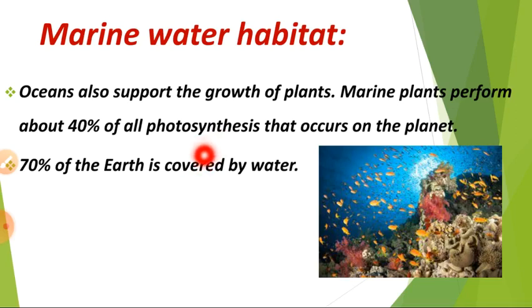So in this also we can see some plants, and we can see some animals like sea horse, jellyfish, shark, whale, fishes in the marine water.